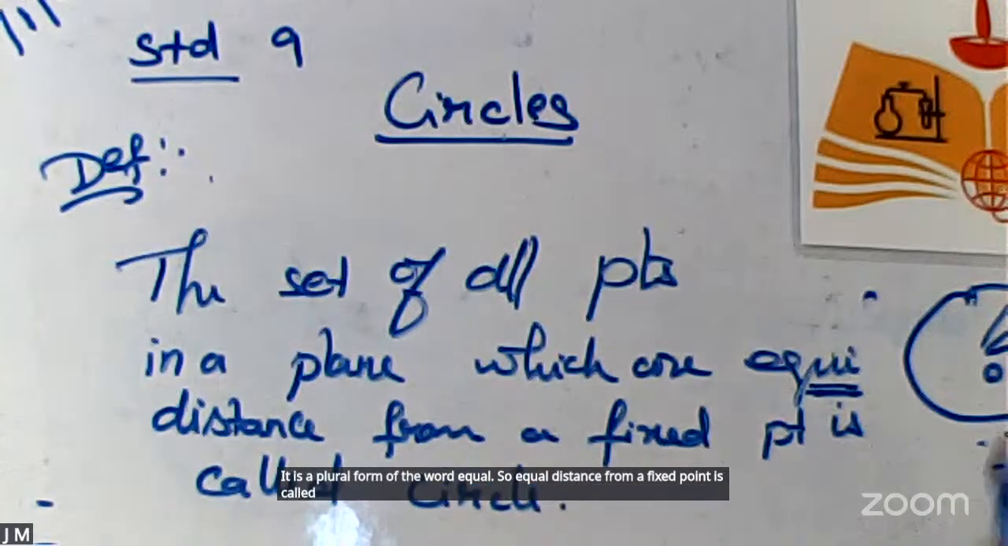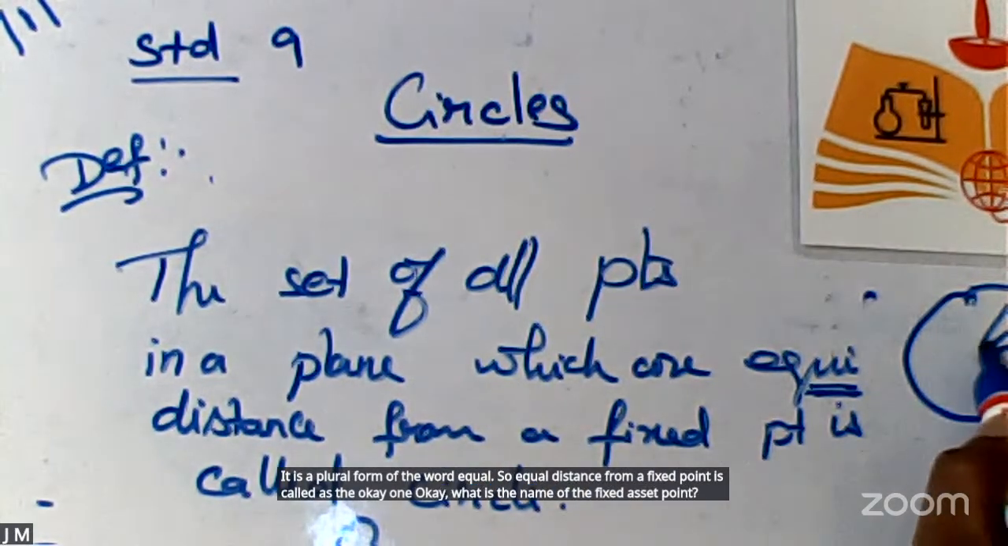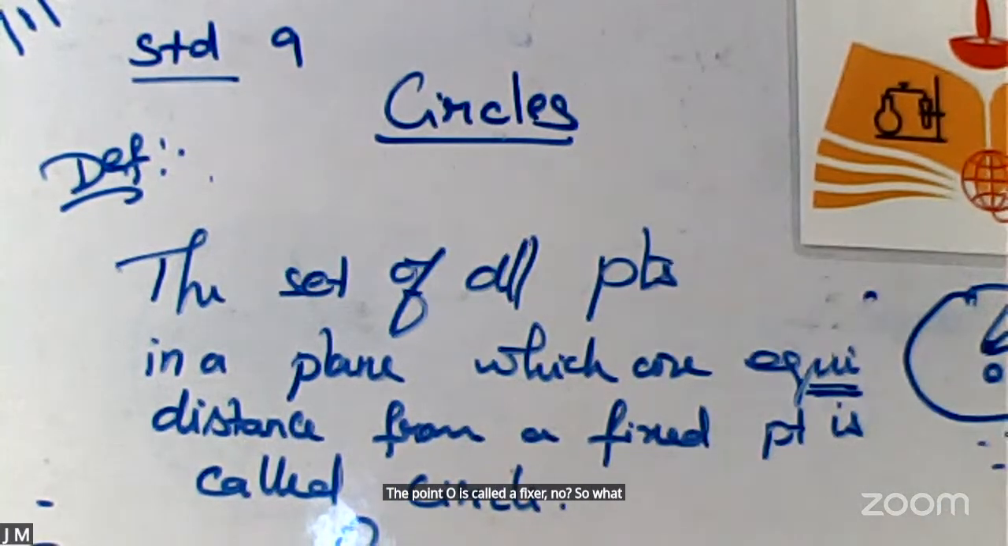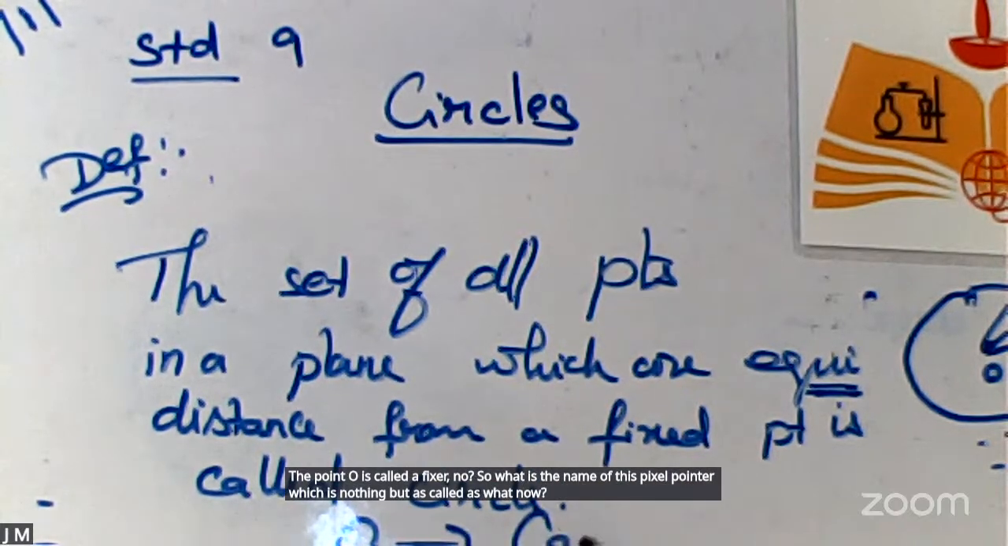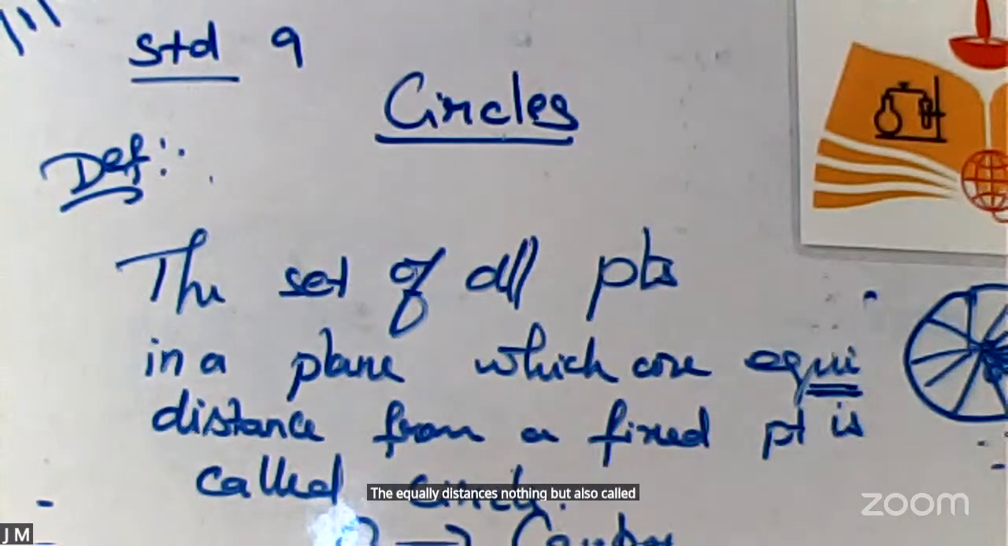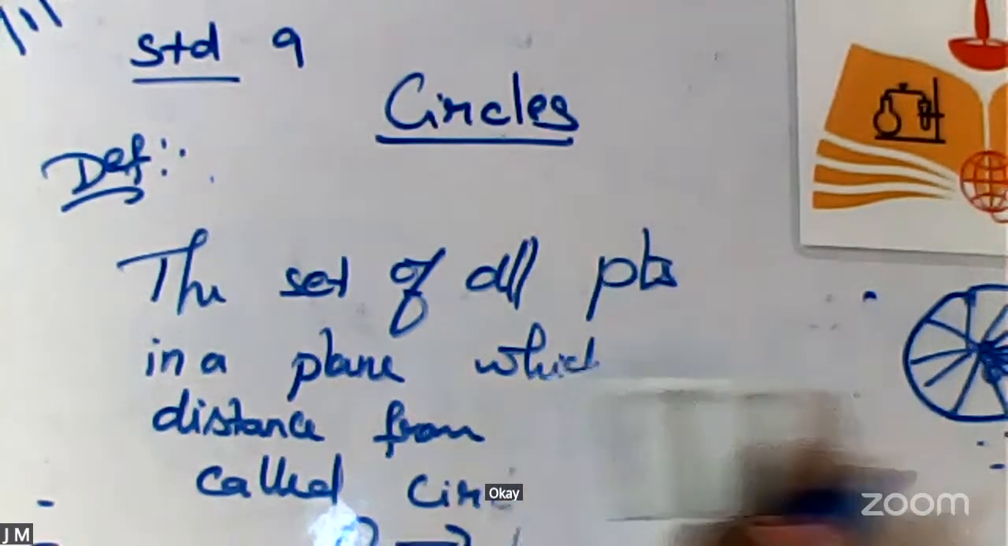What is the name of the fixed point? The point O is called the fixed point. So what is the name of this fixed point? It is nothing but the center. What about the equidistance? The equidistance is also called the radius. Okay, I'll give you the explanation one by one.